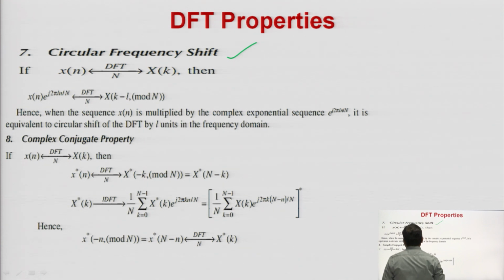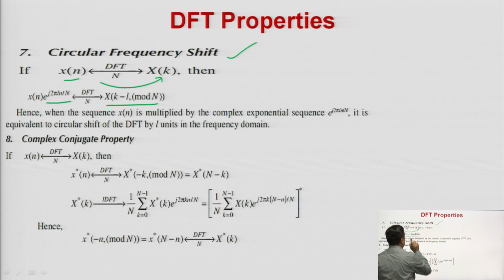It says: if x of n has DFT capital X of k, then small x of n into e to the power j 2 pi ln by n has DFT X of k minus l.